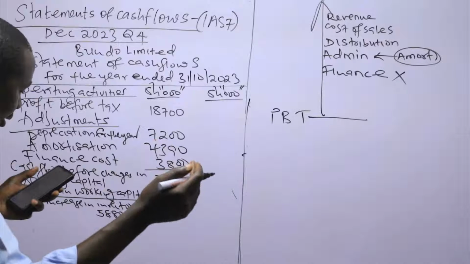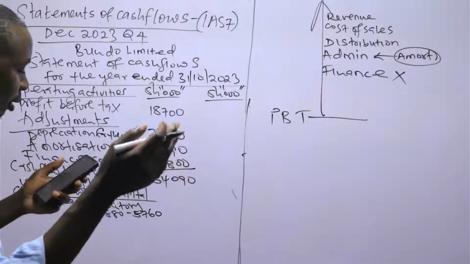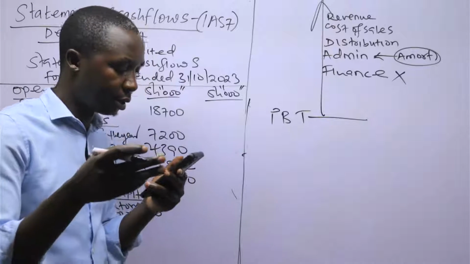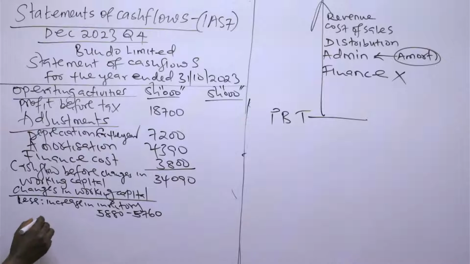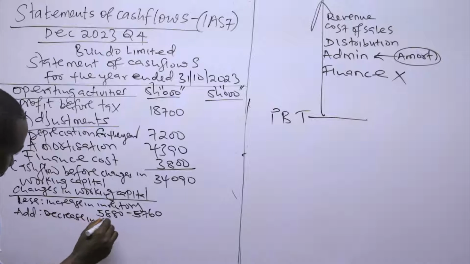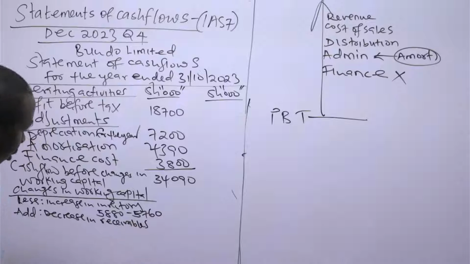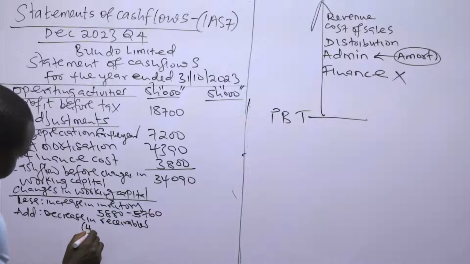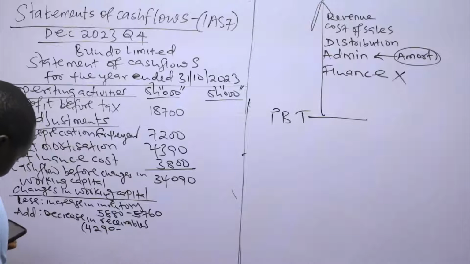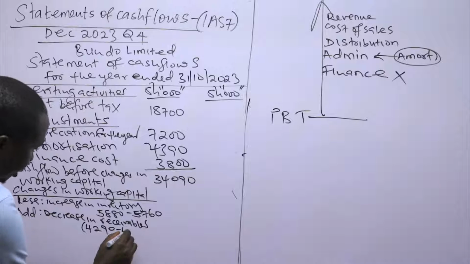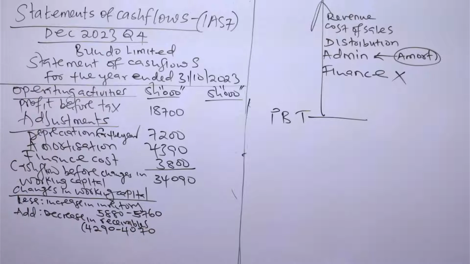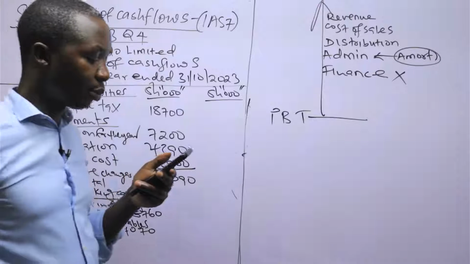What about receivables? There's a decrease from 4,290 to 4,070 shillings. So we have a decrease. So add decrease in receivables. So the decrease in receivables. So we need to determine the value, the difference, 4,290 minus 4,070. Then now we go to liabilities, of which I've said under liabilities we consider payables.